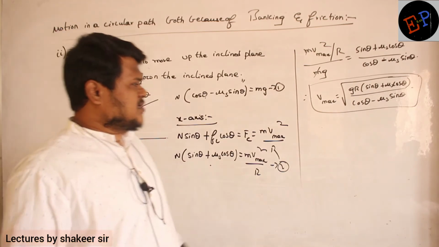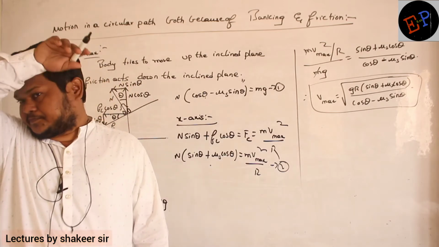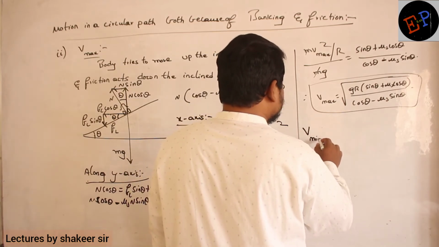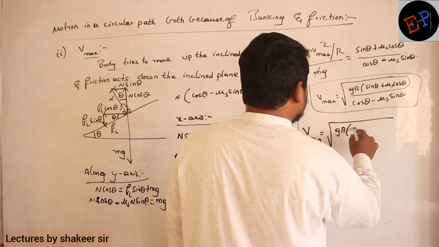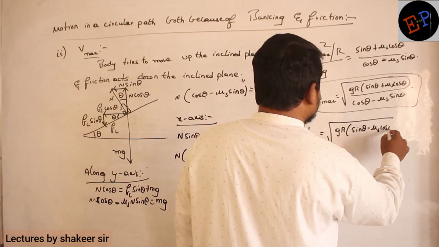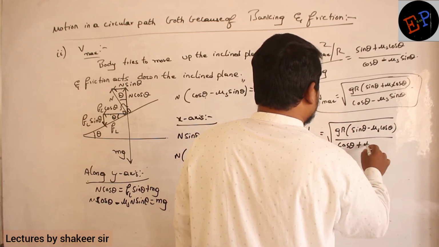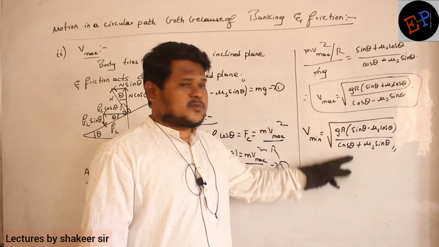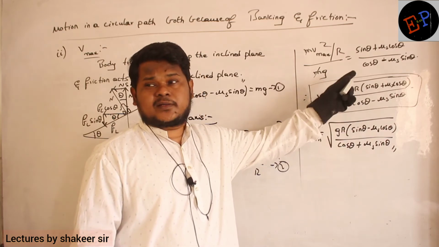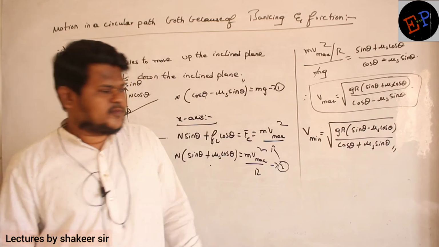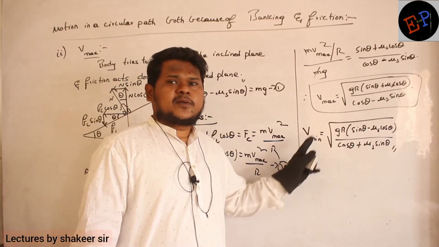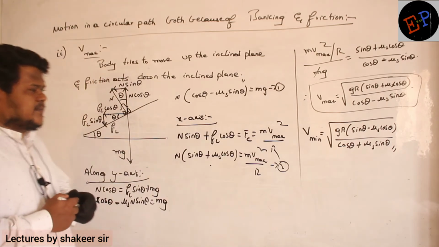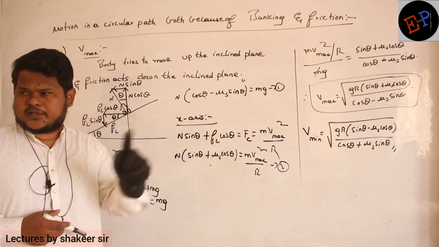Clear? So what is the difference between the previous condition and this condition? In minimum velocity, what was the equation I got? For minimum velocity, the equation I got is square root of g r into sin theta minus mu s cos theta divided by cos theta plus mu s sin theta. So just plus and minus are interchanged. If you place plus in the numerator, then velocity will be maximum. And if you place plus in the denominator, then velocity will be minimum. You can remember it like this also. Are you able to understand? That's it. After this we will study motion of a particle in a horizontal circle.